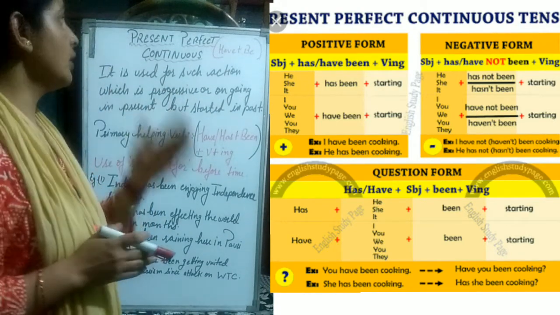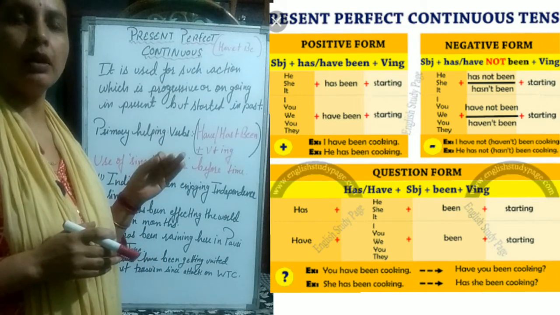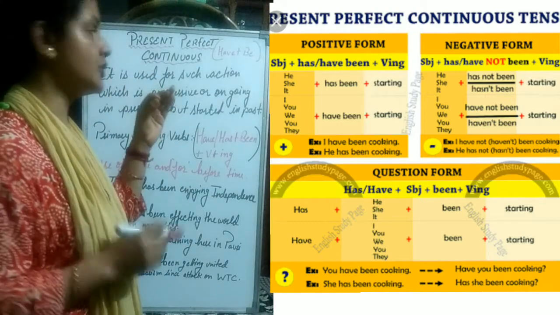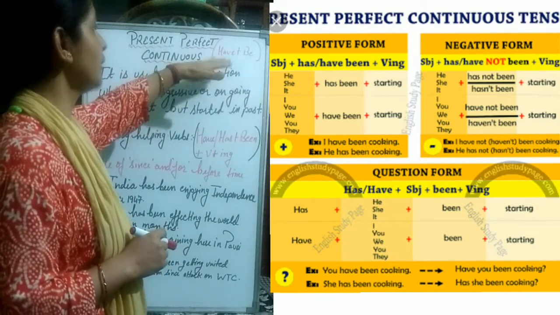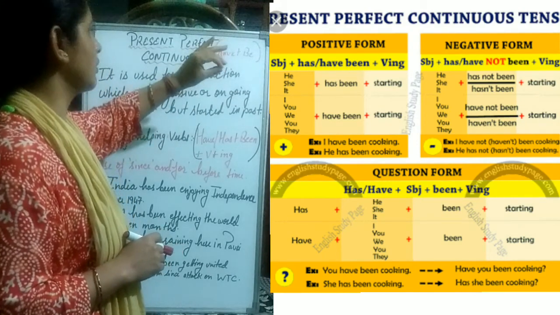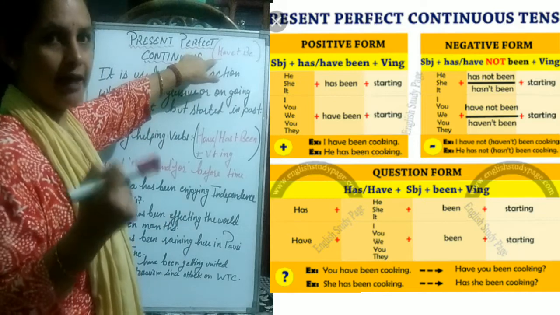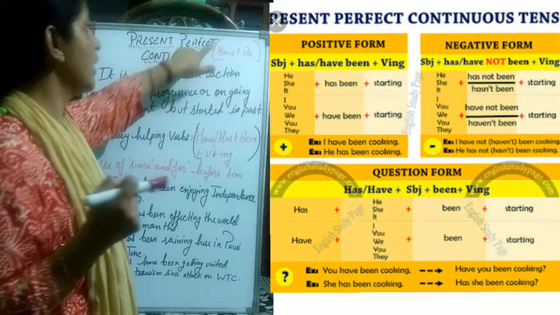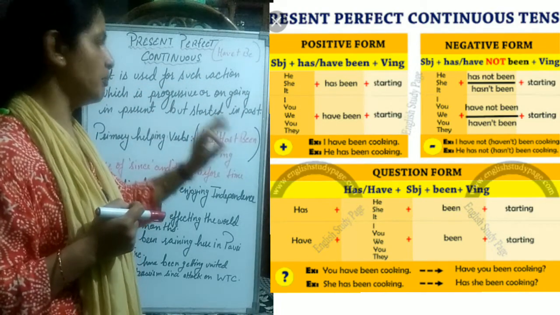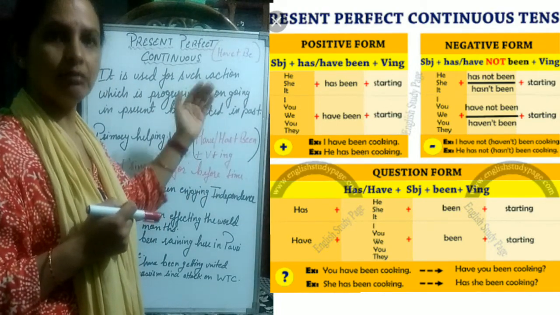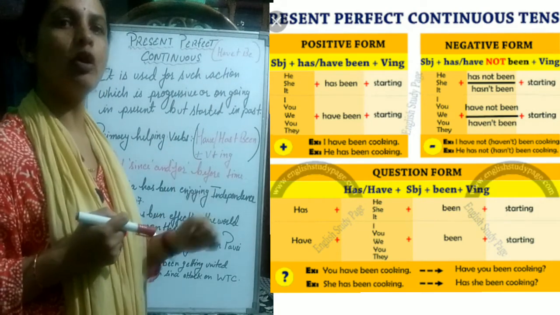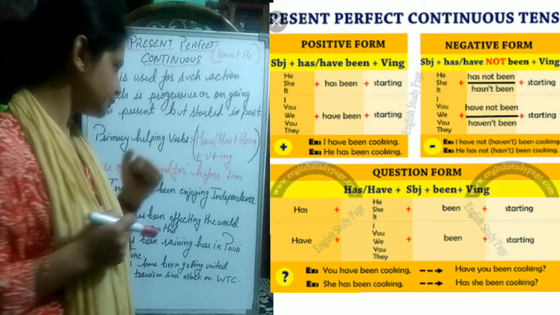Okay, now here the primary helping verb which we use, we have already discussed it, but listen one more time, that we use here have plus be. In perfect tense, what we use? Have. Okay, primary helping verb we use have, and in continuous we use be. But here, children, we will use been with have, because with have we use third form of verb, and been is third form of be verb.